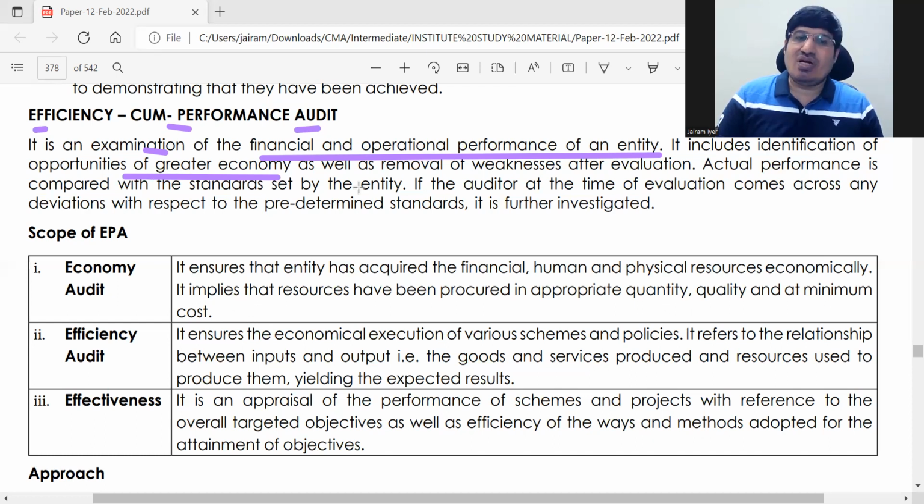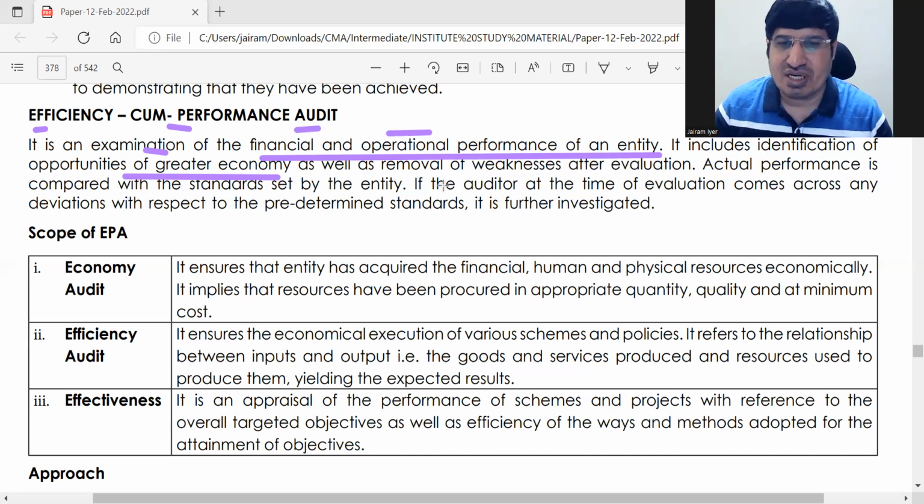Okay, that is called efficiency. You are able to do a job in less time or at less cost. So here the operations will be studied. Your operations will be studied and it will be seen whether the work you are doing can be done at a lower cost. Is there too much wastage in your work? That's the main thing of an efficiency audit.